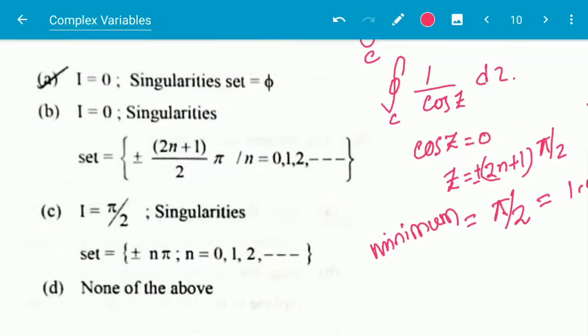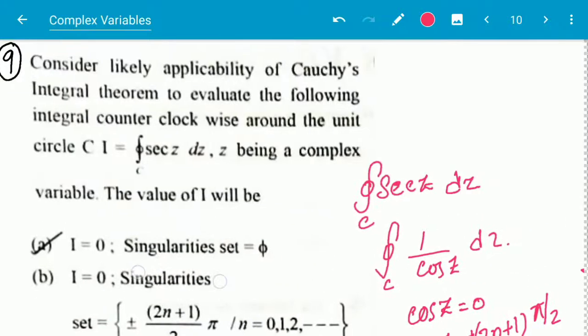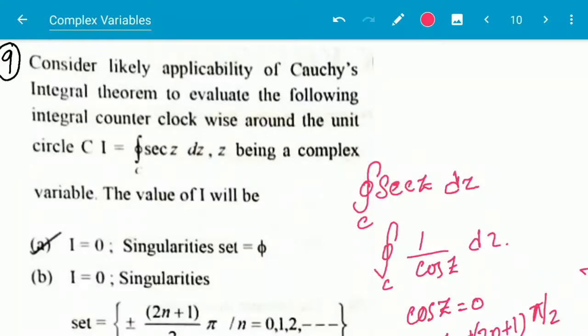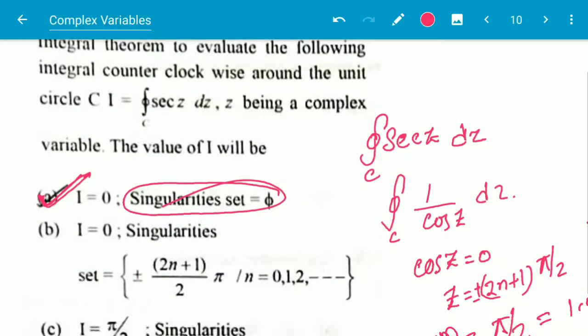So here the singularity point is outside of the contour, and according to Cauchy's integral theorem, if the function is analytic on and within the contour curve, then the integral will be 0. So the integral here is 0, because the singularity point is outside of the contour, not within the contour.